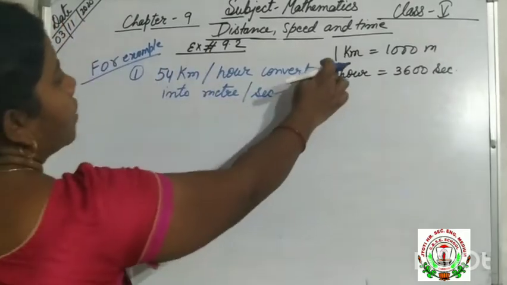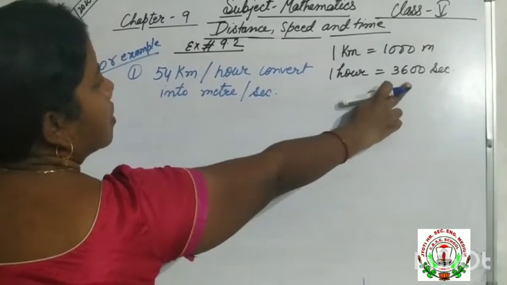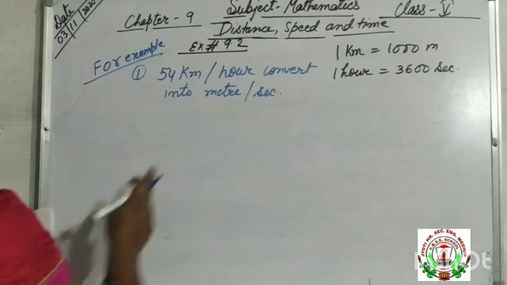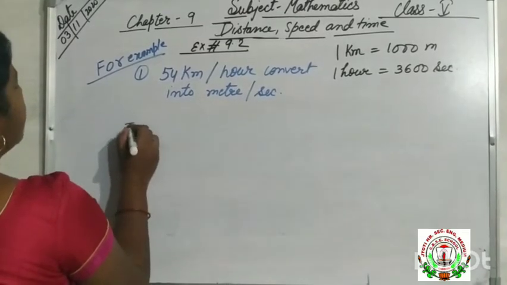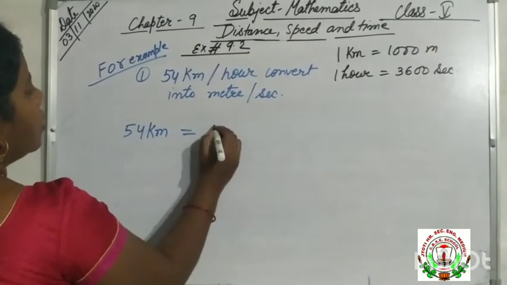So first we know that 1 kilometer equals 1000 meter and 1 hour equals 3600 second. Yesterday also, in the previous class, I explained these units. Now first 54 kilometer. First you will change this kilometer into meter.